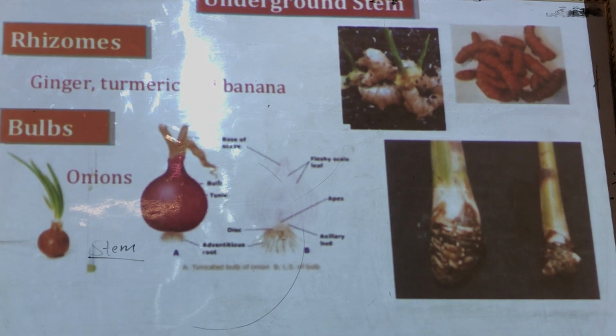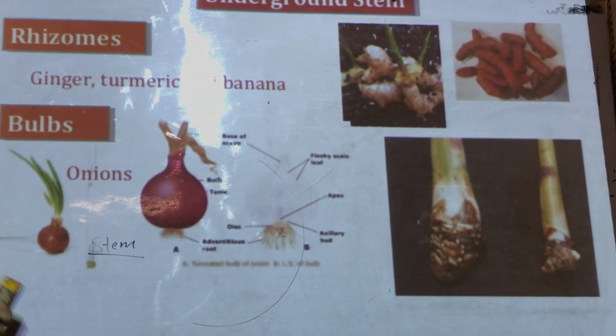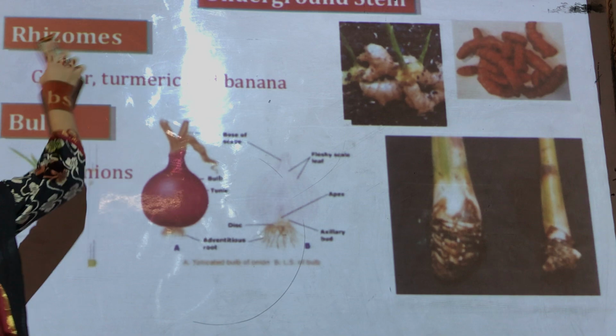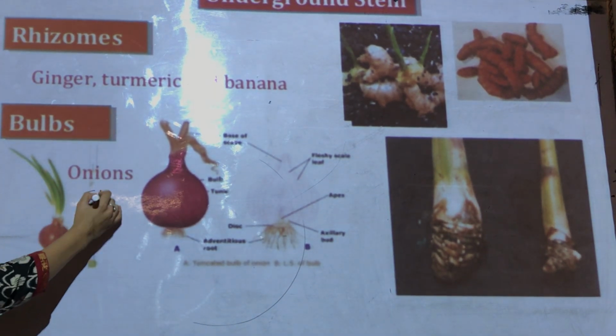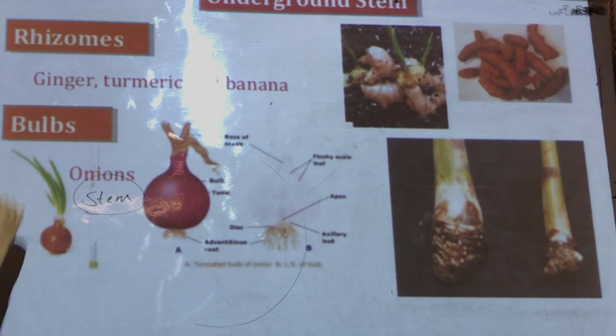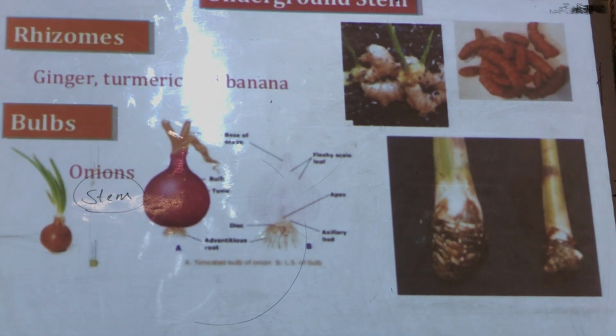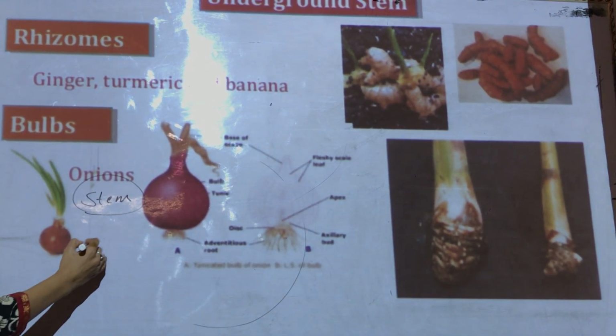Now children, you would be surprised to know that turmeric and ginger are actually stems. This ginger, adrak, all these are actually stems. They are modified stems.